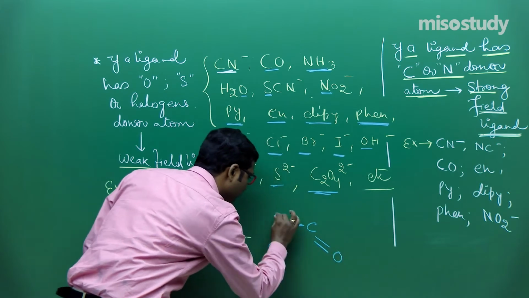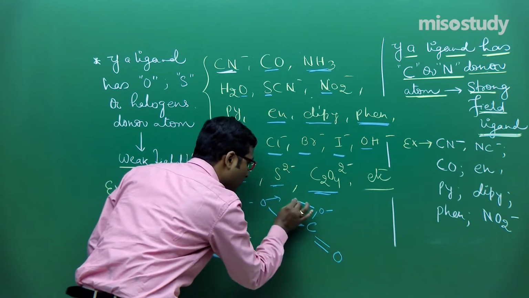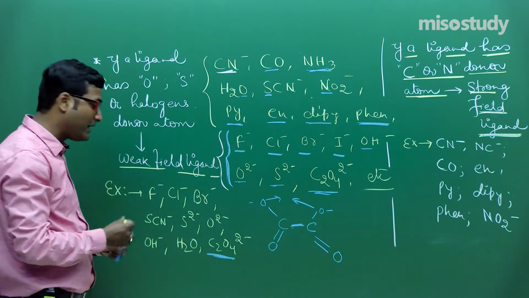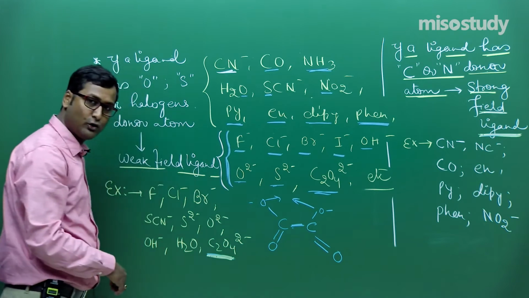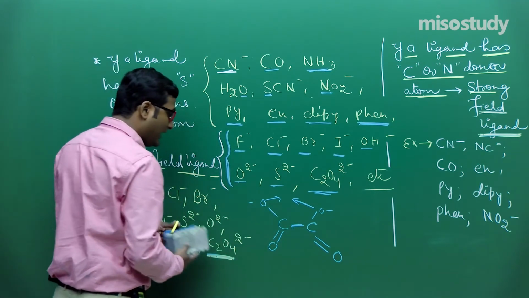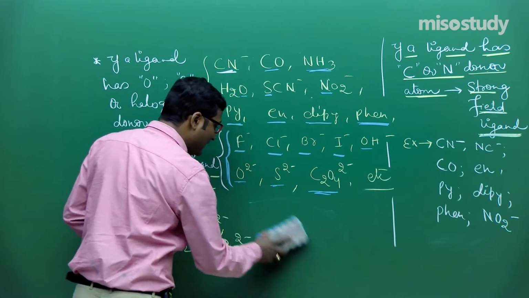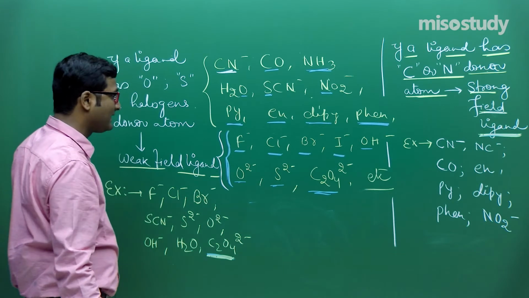So don't be confused. There is O minus. So this oxygen is a donor atom. So we have to check which one is the donor atom. Is it clear to you? In C2O4, oxygen is the donor atom. So in this case, C2O4 is treated as a weak field ligand. Is it clear to you?